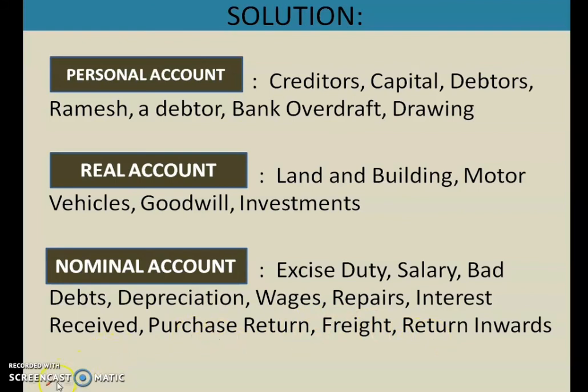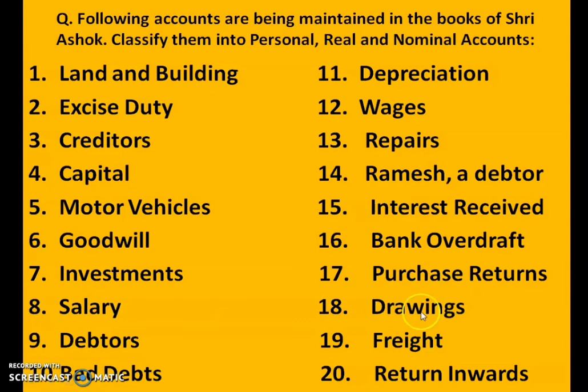And what about the next one? Drawing. As I told you, drawing will come under the personal account. Freight charges means the goods have to be taken in and out. So all that are the expenses of the firm. That all are related to nominal account.